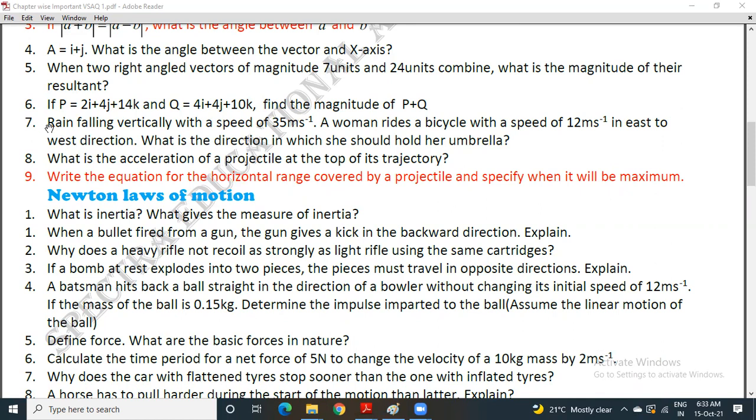Question 7. This is a numerical. Rain is falling vertically with the speed of 35 meters per second. A woman rides a bicycle with a speed of 12 meters per second in east to west direction. In which direction should she hold her umbrella? Question number 8. What is the acceleration of a projectile at the top of the trajectory? Question number 9 is also taken from the SAQ list, but it is given in the VSAQs. Write the equation for the horizontal range covered by a projectile and specify when it will be maximum.